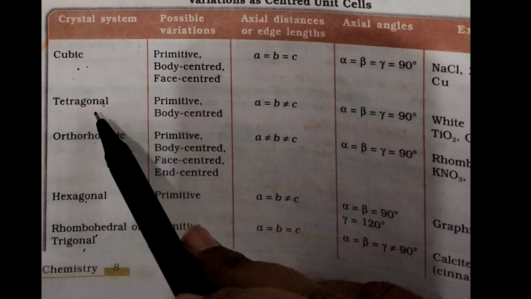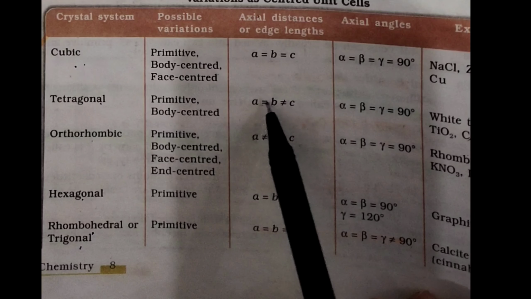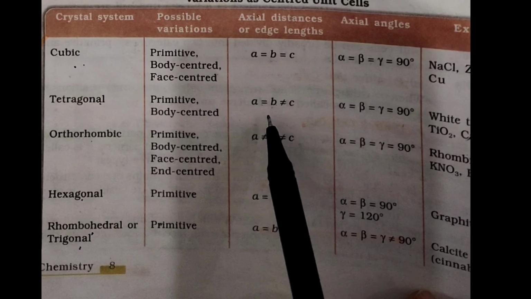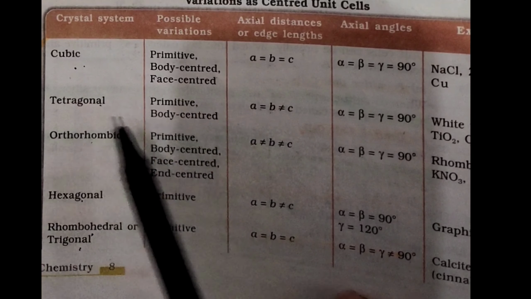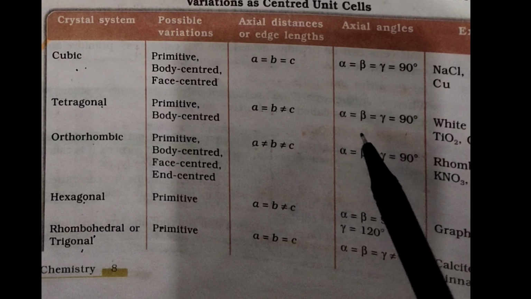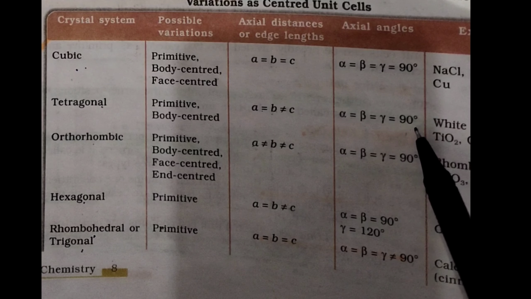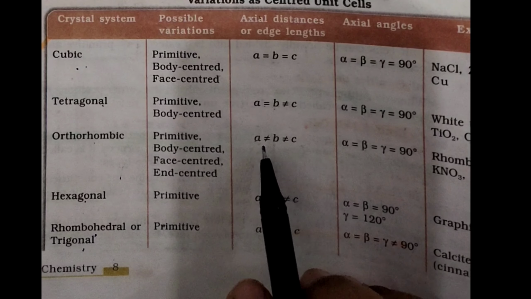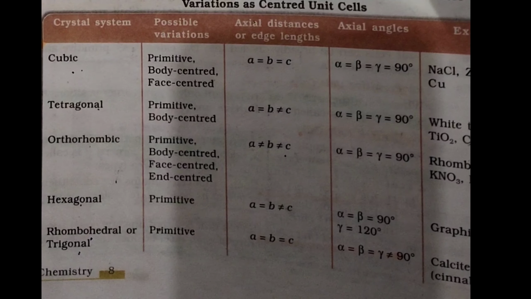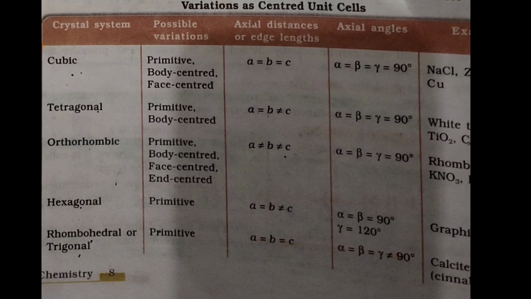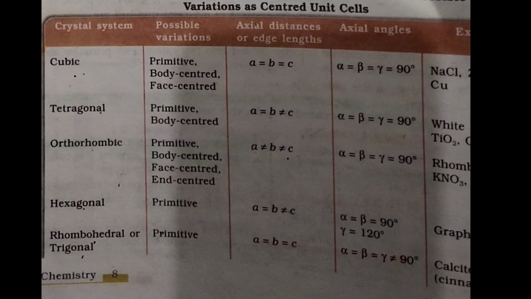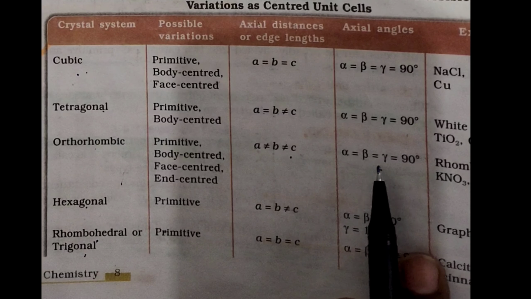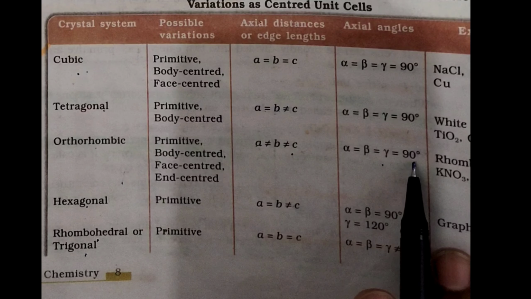Now the tetragonal unit cell, in which a is equal to b, two sides are equal, but the third side is not equal to the other two sides. So this is called tetragonal. And the angles alpha, beta and gamma are all 90 degrees each in tetragonal also. Now comes the orthorhombic. In orthorhombic, all the sides are not equal. As you are looking here, all the three sides are of different lengths. And again, the angles between them are all 90 degrees each.